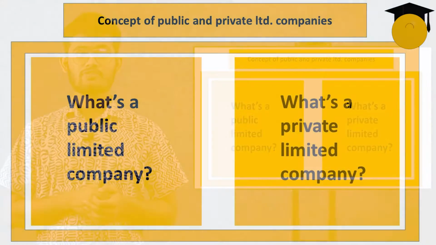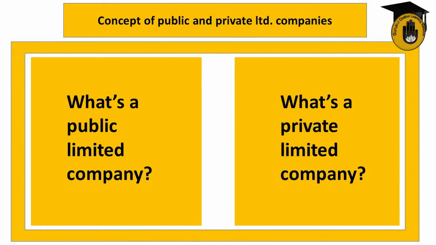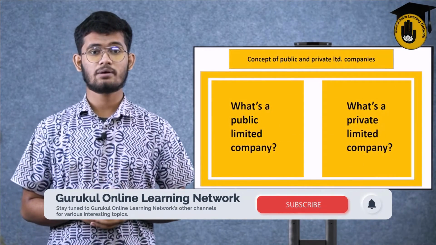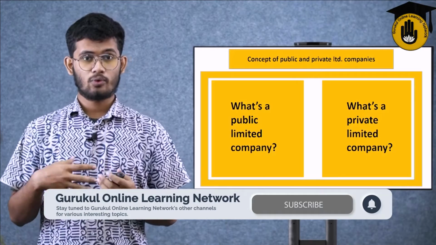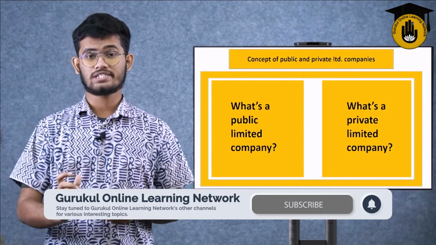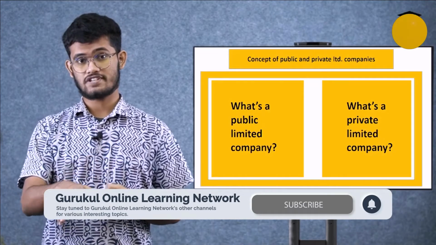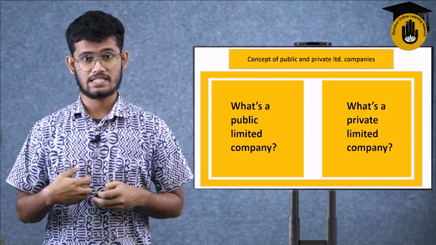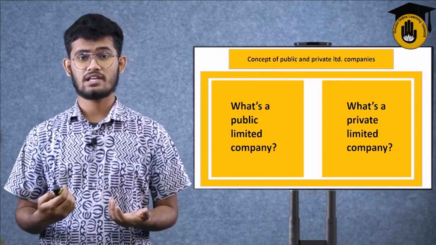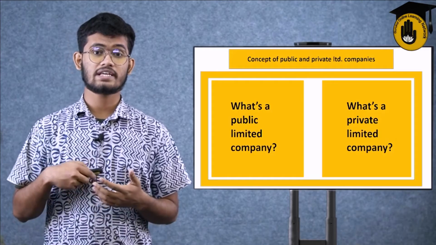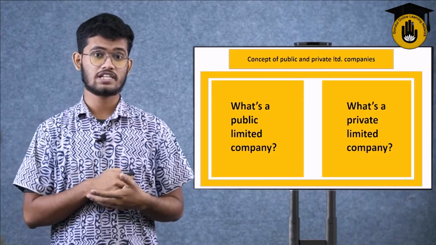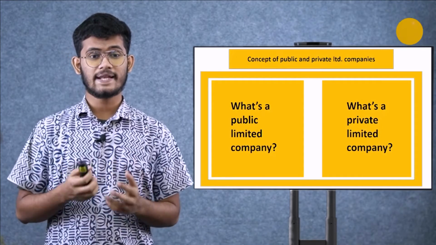So there are two types of company, public and private. What are the concepts? Let's take a look. What is a public limited company? A public limited company is a company that willingly sells its shares to increase its capital, which lets other people, the general public, come inside their company, make decisions, sit with them, making decisions financially, having managerial efficiencies with them, taking their ideas to make the company more efficient, giving them profit, sharing the losses with them, sharing all the internal matters and the secrecy of the company with them. That is called a public limited company.